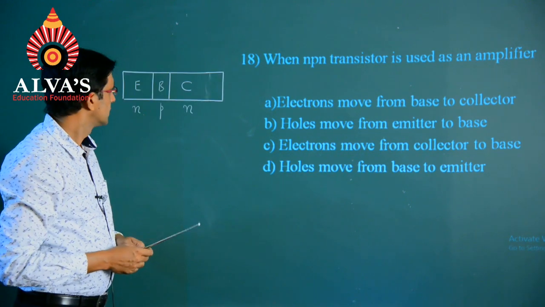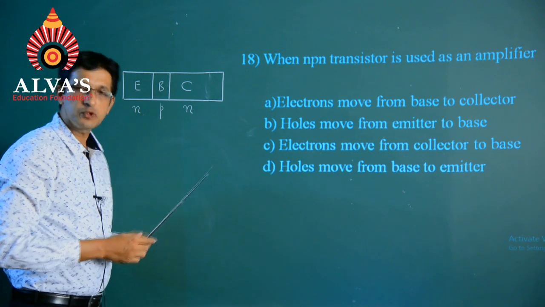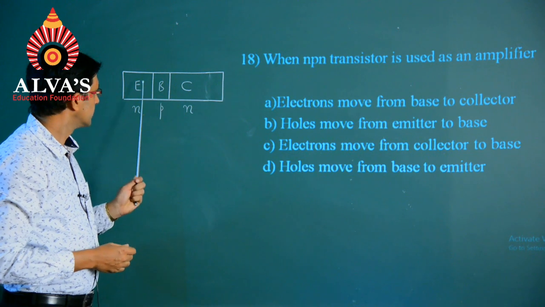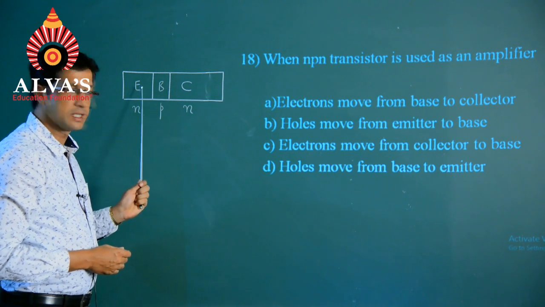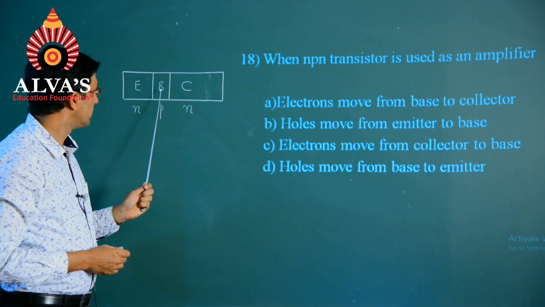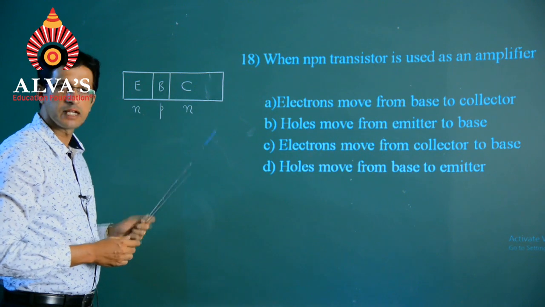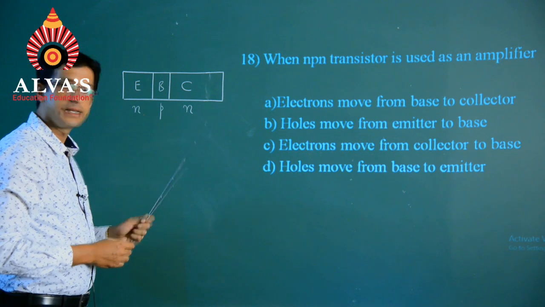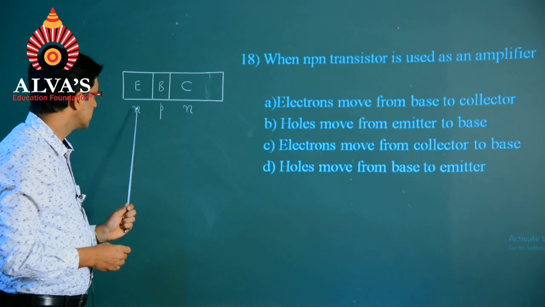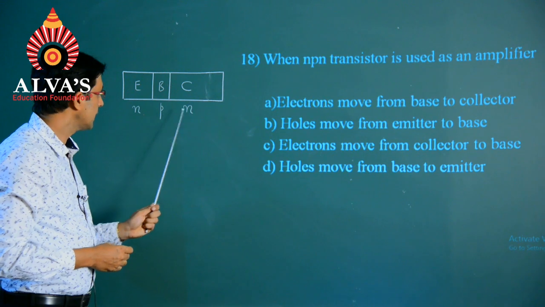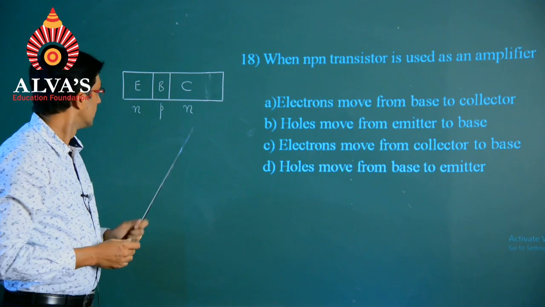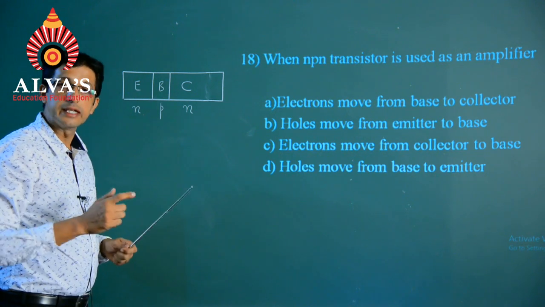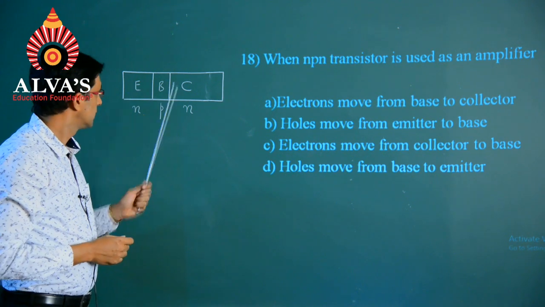So, students, when it comes to a transistor, there are three regions, and that is what I have indicated over here with E standing for emitter, B standing for base, and C standing for collector. And under that I have indicated N, P and N. So, the main function of the emitter is to emit the charge carriers.